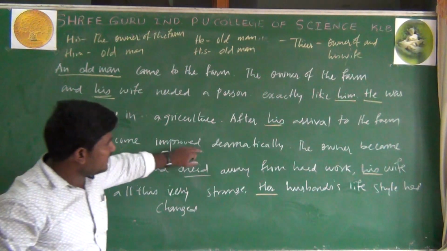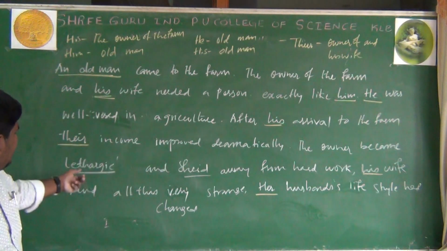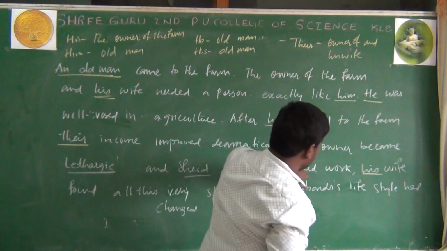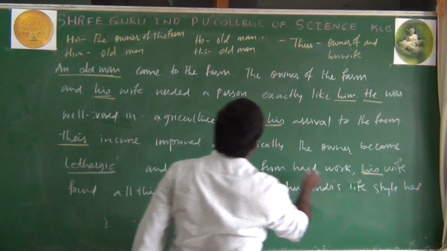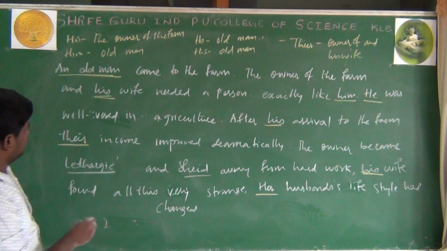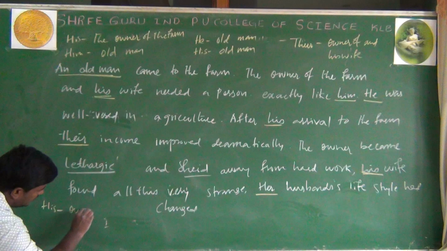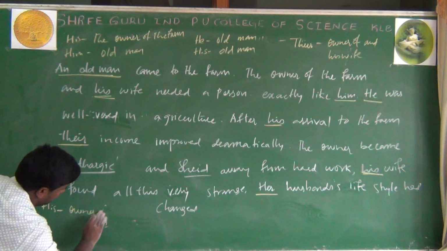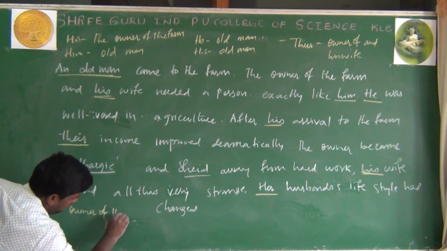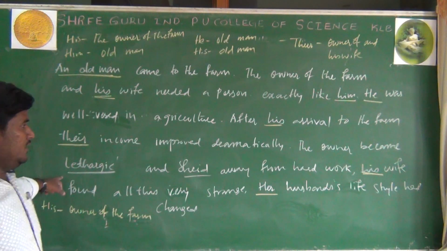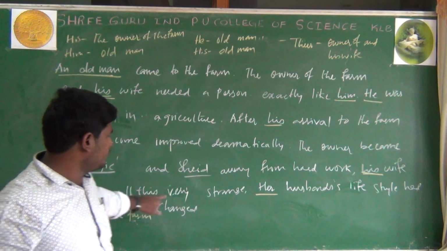Their income improved dramatically. The owner became lethargic and shied away from hard work. His wife. His means again same. His means owner. His means owner of the farm. Next one, his wife found all this very strange.